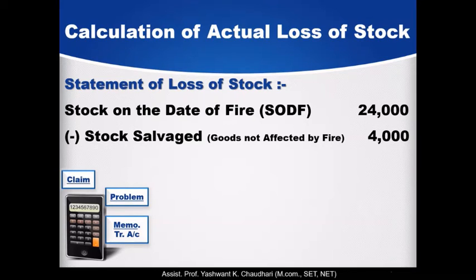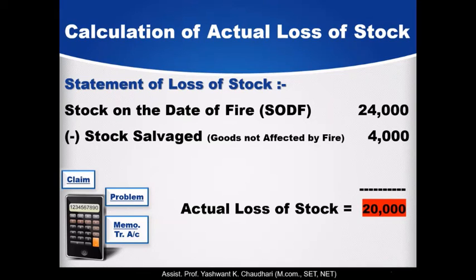Then we will find the amount of claim. Here the stock salvage means simply those goods not affected by fire. So this we have also written down in the summary. Stock salvage, amount of rupees 4,000, is subtracted, and we get the figure here, amount of claim, or we can say the actual loss of stock, rupees 20,000.